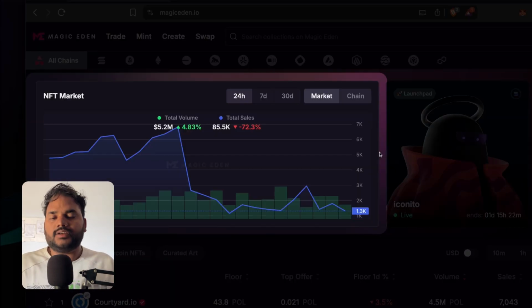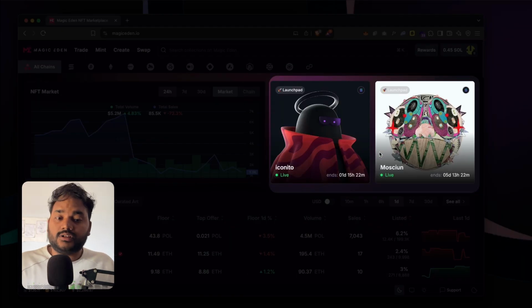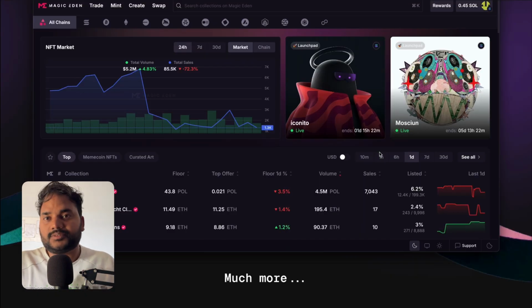Not only that, whenever you click on any of the chains, for example Solana, you will see a quick chart about how the NFTs are performing on that particular chain. Plus, you can also see which new NFTs are being launched, where you can grab them and get the benefits of being an early believer. And there are many more things that you can explore. So go and check out the Magic Eden platform at www.magiceden.io.